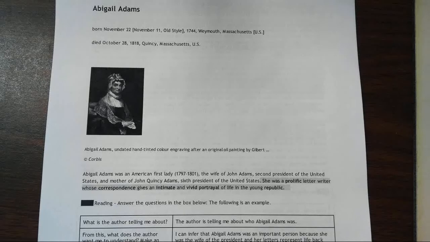So what I want you to do is be reading along with me on the computer. Read through the text that you opened up, the biography, on the computer, and actually type in your answers into the boxes. So first, you're going to need to make a copy of the document, so make sure that you have done that, and make sure you can write on the document, because this is the document that you're actually going to be turning in to Google Classroom in the end.